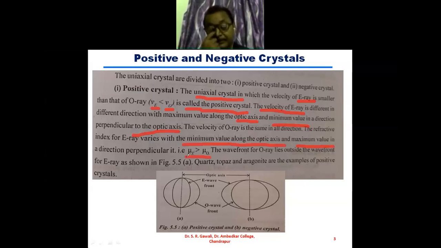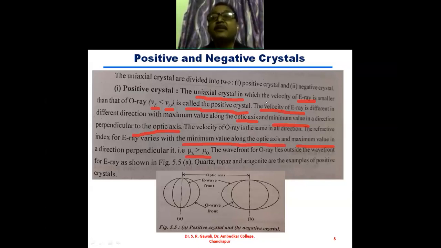We have seen previously the formula for the refractive index. What is the formula for the refractive index? The refractive index mu is equal to the velocity of light in vacuum divided by velocity of light in the medium. Velocity of light in the medium is in the denominator.